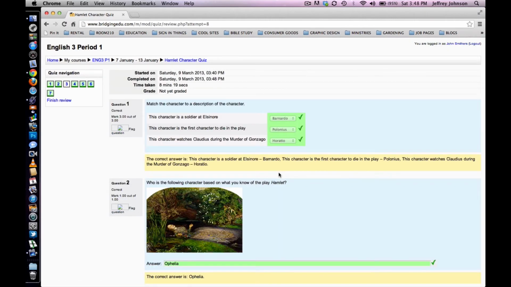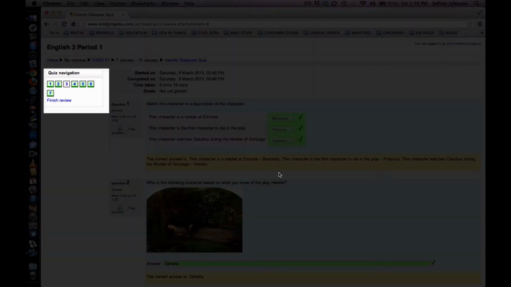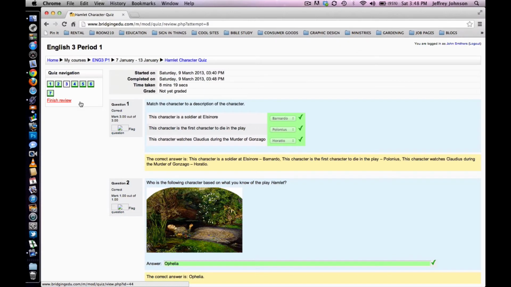All right, immediately we're directed back to the quiz, only this time it's graded, and so our screen is going to look like this. I want to direct your attention back to the quiz navigation box in the upper left-hand corner of the screen. This is similar to the navigation box we first looked at when we started the quiz. This time, however, the smaller boxes within this navigation box are filled with one of 4 colors.